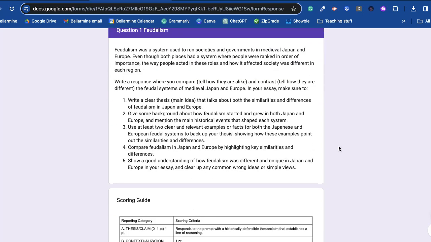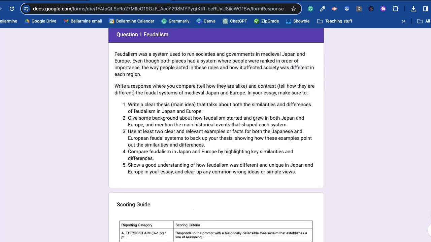Question 1. Feudalism. Feudalism was a system used to run societies and governments in medieval Japan and Europe. Even though both places had a system where people were ranked in order of importance, the way people acted in those roles and how it affected society was different in each region.